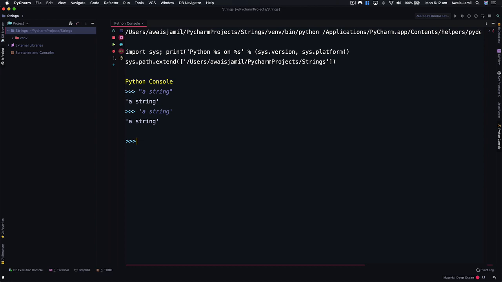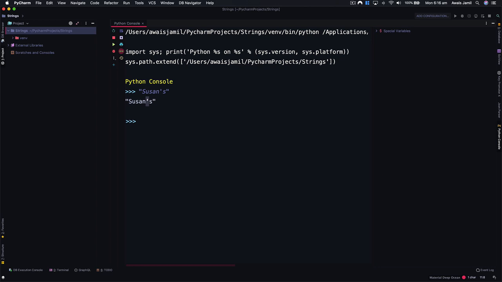But what happens if you want to add a single quote within the string? A double quoted string can contain single quotes as well. I'm going to type a string in double quotes with, say, a name, Susan's. That single quote is part of the string now.